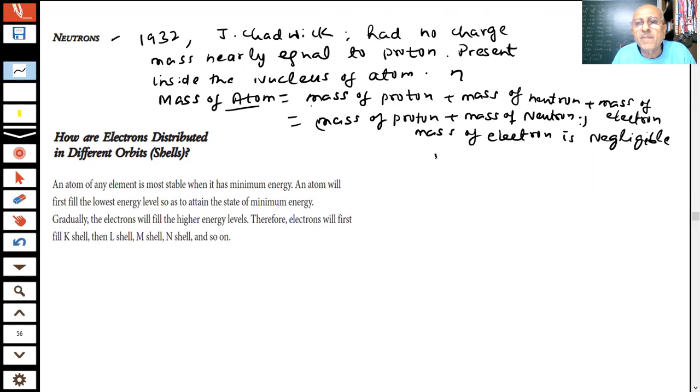So you are saying the mass of the atom, students, is equal to the mass of proton plus the mass of neutron. That's what we are saying. Mass of atom is equal to mass of proton plus mass of neutron. The mass of electron is negligible.